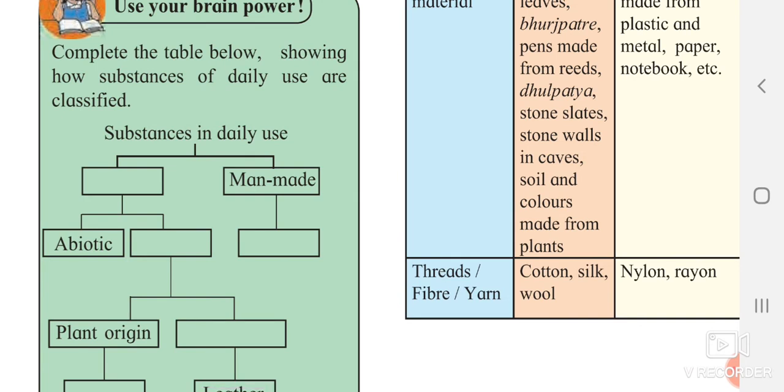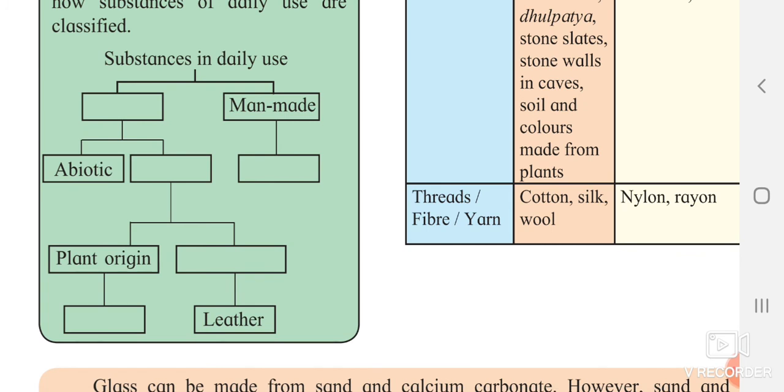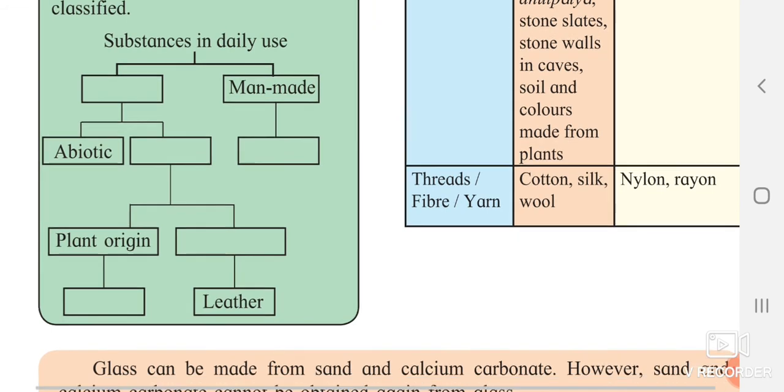Which are the two substances? Can you tell me? Yes. One is man-made and another one is natural. Natural is classified into two types, abiotic and biotic. And man-made, can you tell me man-made means what? Which will be the option over here? Think about it and tell me. Now biotic, again it is plant origin and animal origin. Plant origin, what will you get? Yes, you can write over here cotton.